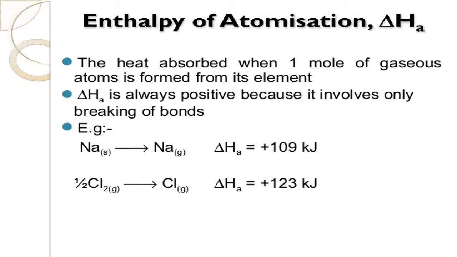That is called enthalpy of atomization: the heat absorbed when 1 mole of gaseous atoms is formed from its element. Because when you want to convert from an element to atoms, naturally you have to supply a lot of energy, because an element is made up of similar kinds of atoms. Now all the atoms have to be separated. To separate, you are dissociating, breaking, decomposing the element into its constituent atoms. For this, we have to supply energy. Therefore, delta H is positive.